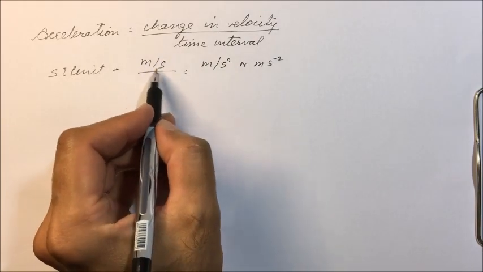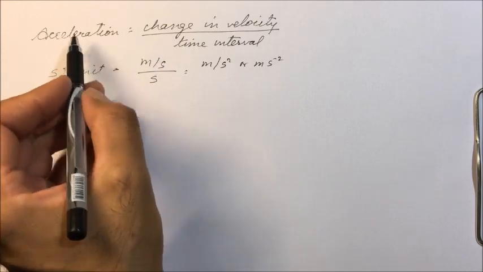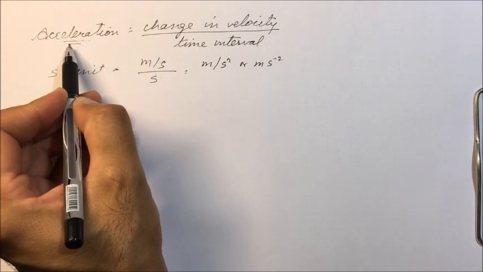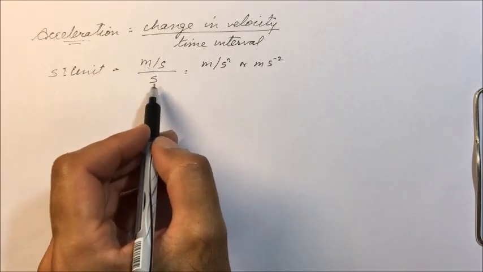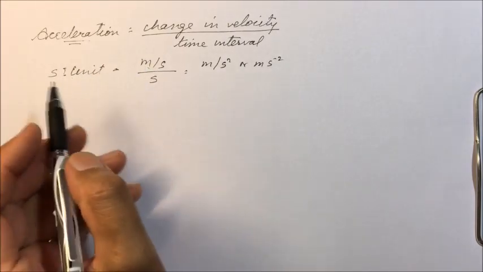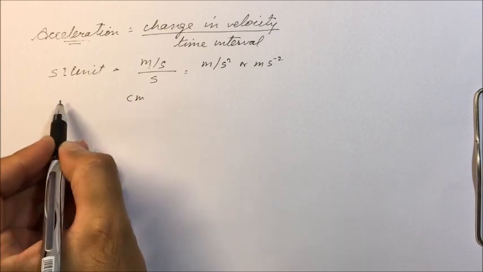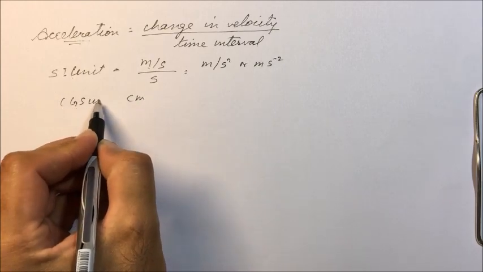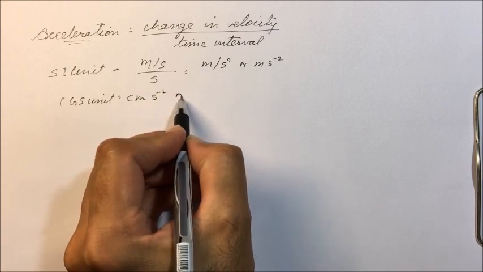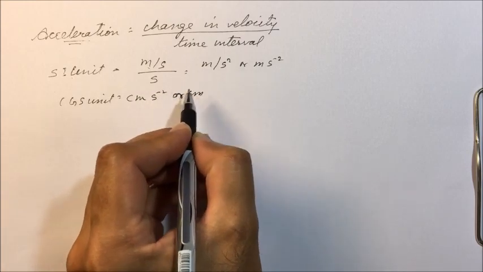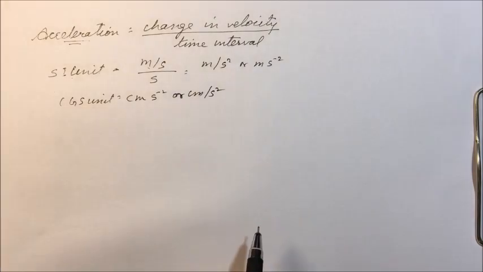Per second, what is the change in velocity? That is acceleration. This is the SI unit of acceleration. CGS unit will be centimeter per second square.